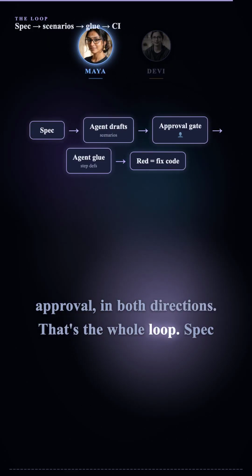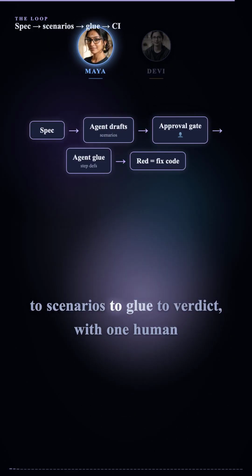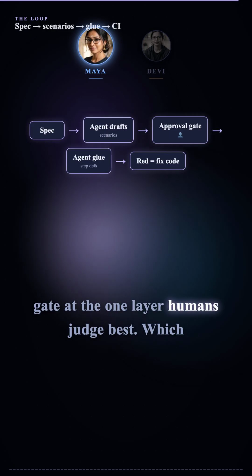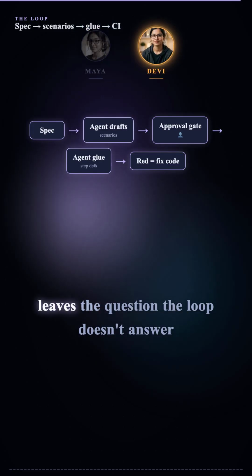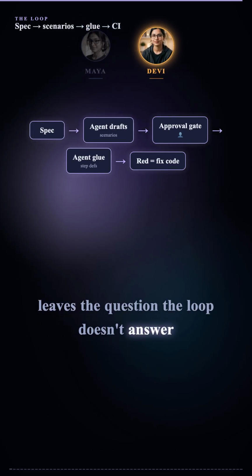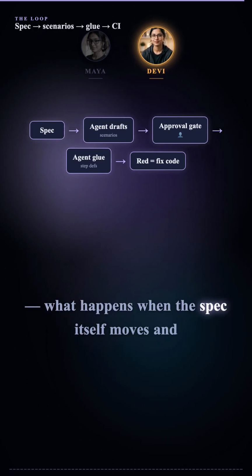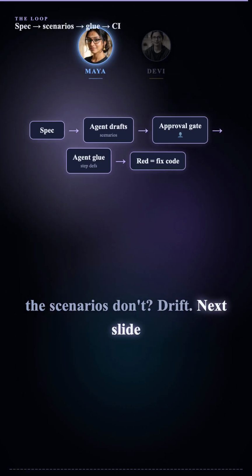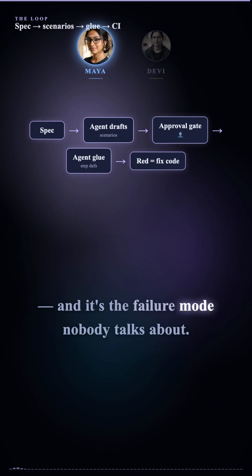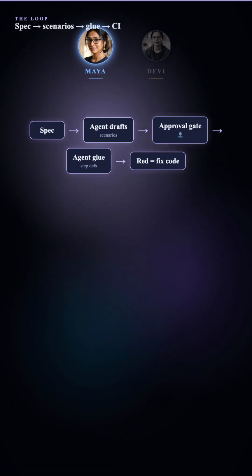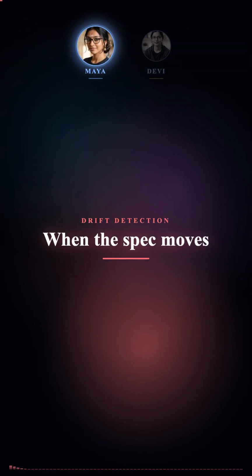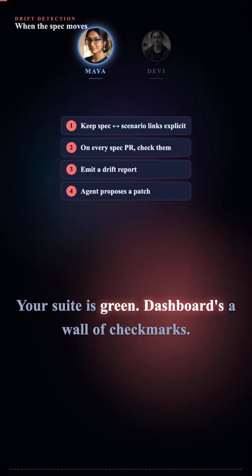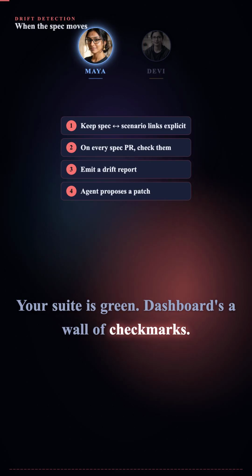That's the whole loop. Spec to scenarios to glue to verdict. With one human gate at the one layer humans judge best. Which leaves the question the loop doesn't answer. What happens when the spec itself moves and the scenarios don't? Drift. Next slide. And it's the failure mode nobody talks about. Here's the failure mode nobody puts in conference talks. Your suite is green. Dashboard's a wall of check marks.